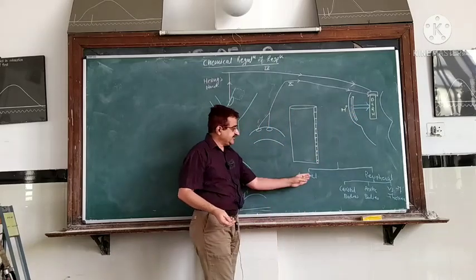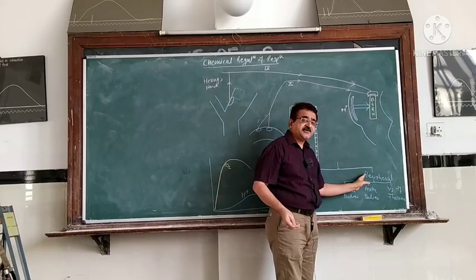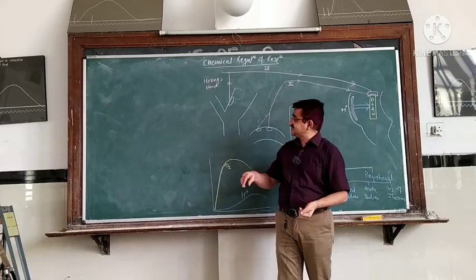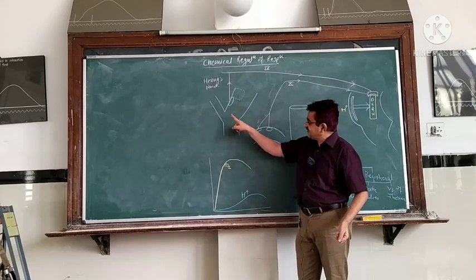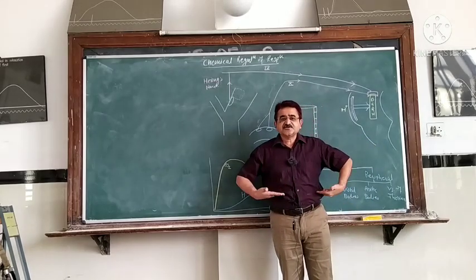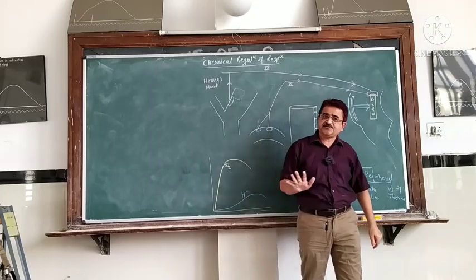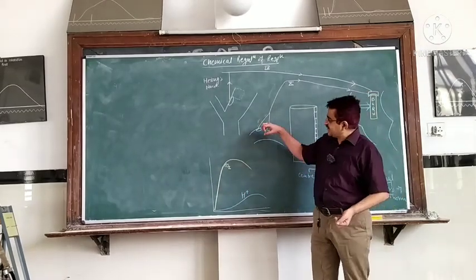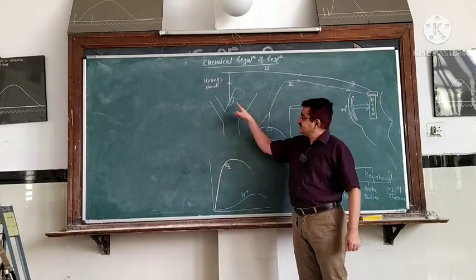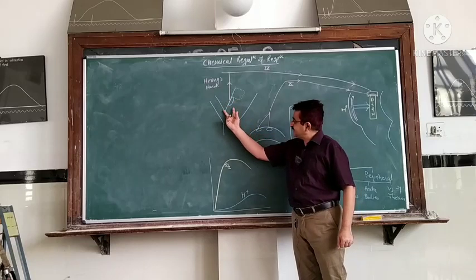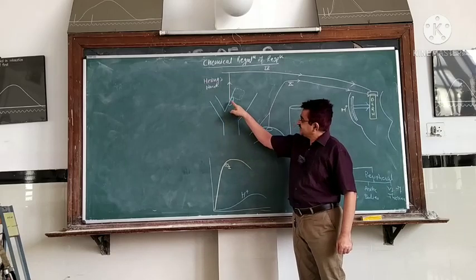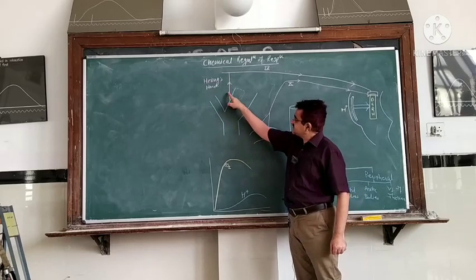Now we come to the other set of chemoreceptors, the peripheral chemoreceptors. Peripheral chemoreceptors are mainly present, number one, in the carotid body, number two, in the aortic body, and in some vessels of the thorax and some vessels of the upper abdomen. These are the locations of peripheral chemoreceptors. But they are more aggregated in the aortic bodies and the carotid body. The carotid body is present at the bifurcation of the common carotid artery. This carotid body is supplied by a small nerve.